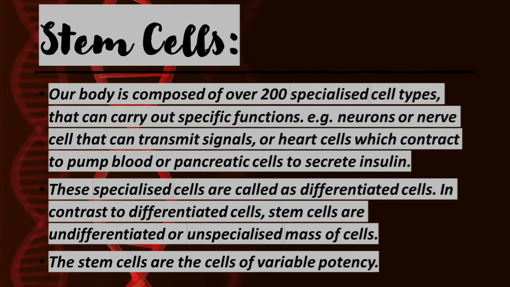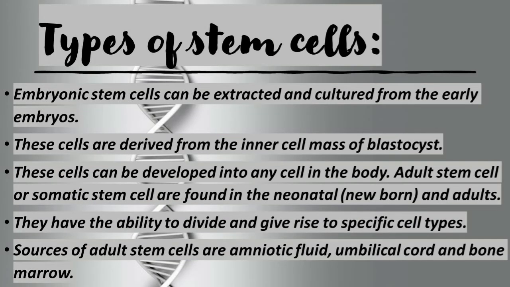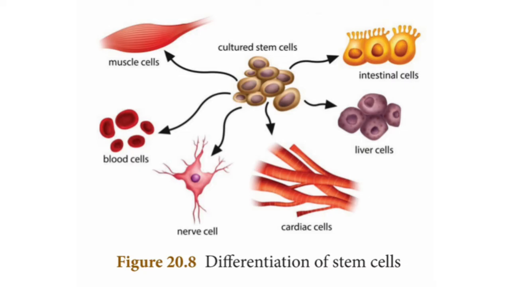Why are stem cells important? Stem cells represent an exciting area in medicine because of their potential to regenerate and repair damaged tissue. Some current therapies such as bone marrow transplantation already make use of stem cells and their potential for regeneration of damaged tissue. Okay, now let us pass on to types of stem cells. There are two types of stem cells: embryonic stem cells and adult stem cells.